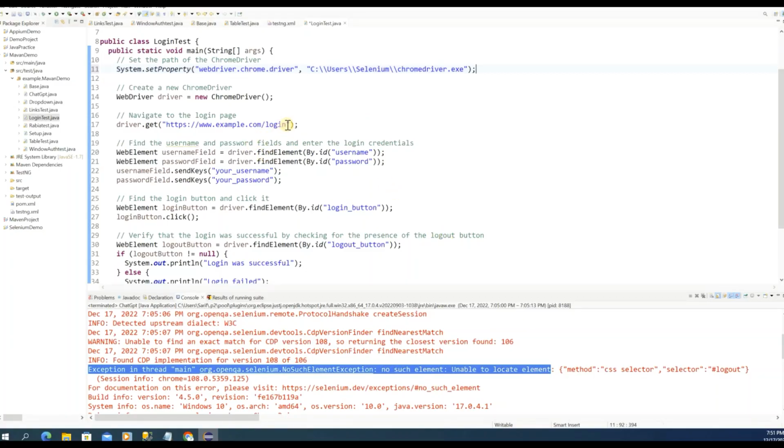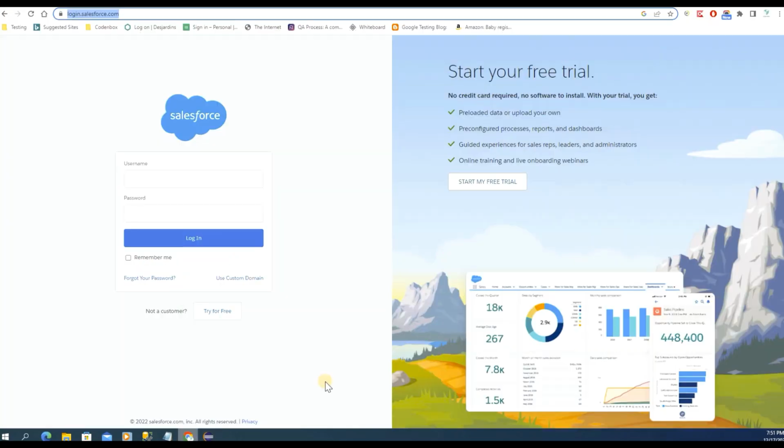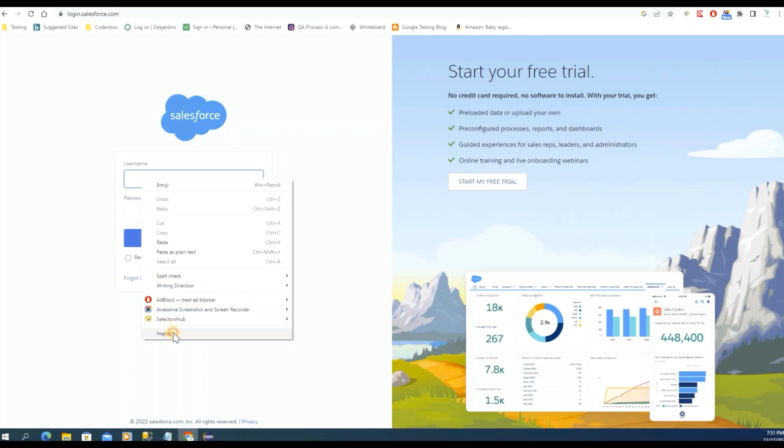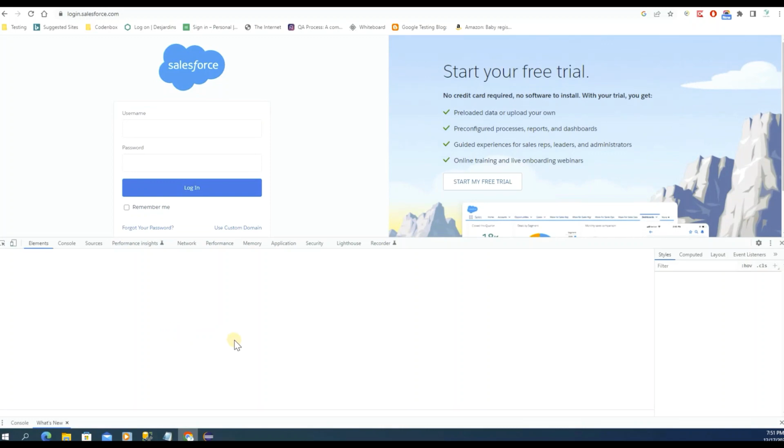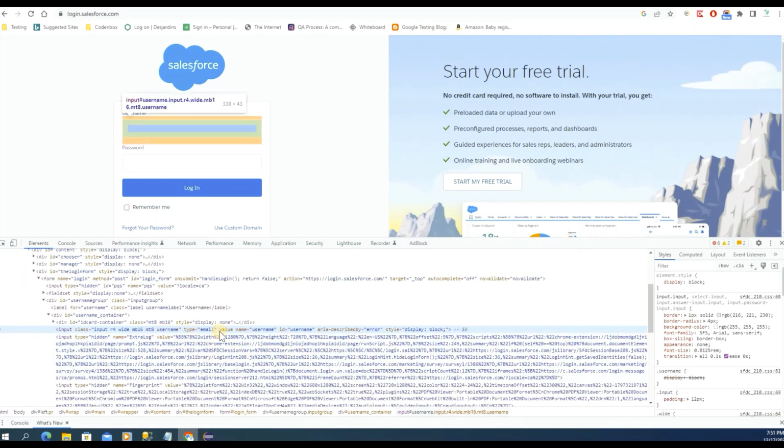So let's update here, replace the URL, and then the username and password fields for Salesforce. I know the username and password fields have an ID. Let me just show, it's still very quick. The attribute is ID, and the value is username, and for the password it's password.